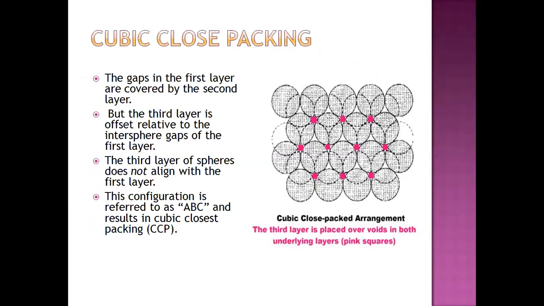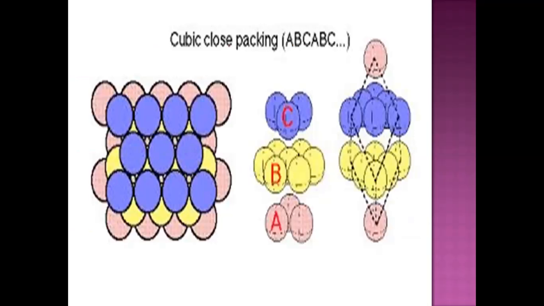Now another type of packing, as we have observed, is the cubic close packing arrangement. The gaps of the first layer are covered by the second layer. This we have seen. Then the Y sides are filled by the third layer, and a different type of arrangement arises, that is ABC type, which is the cubic close packing.